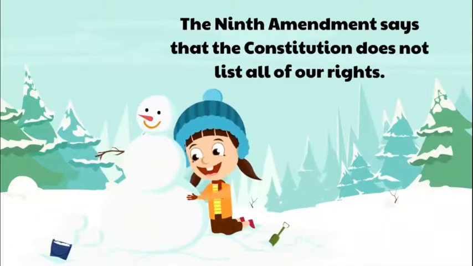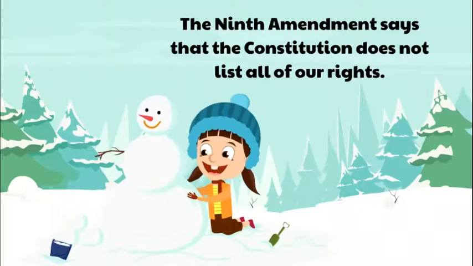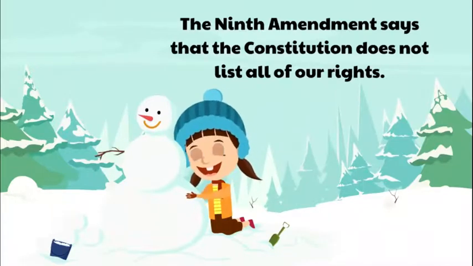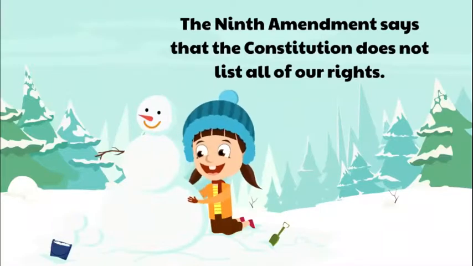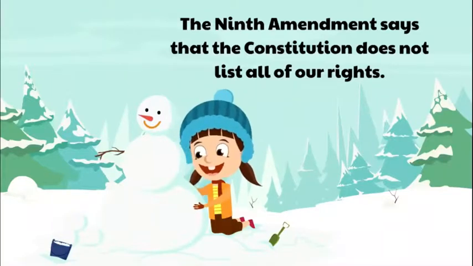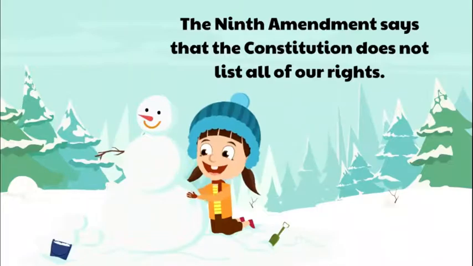For example, you have the right to build a snowman. If you want to build a snowman and play in the snow, you have the right to do that. But here's the thing, it doesn't say that in the Constitution. But just because it's not in the Constitution doesn't mean it's not a right of yours. You have these rights that aren't listed in the Constitution.